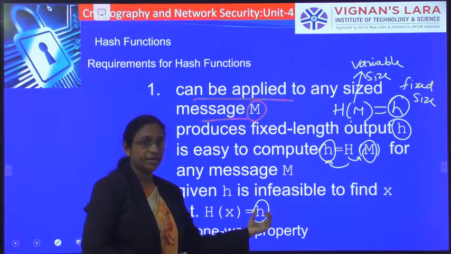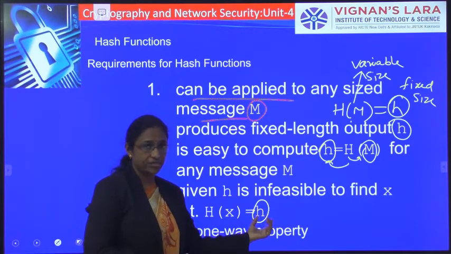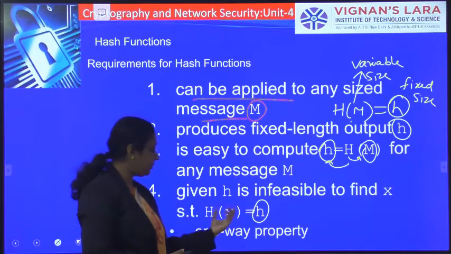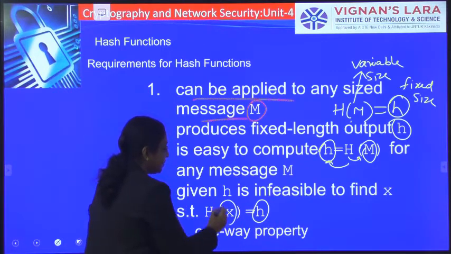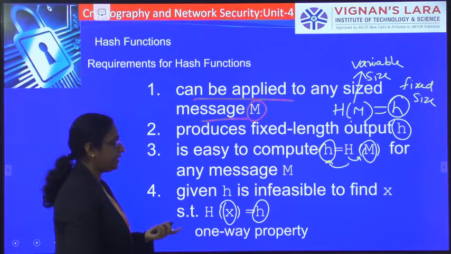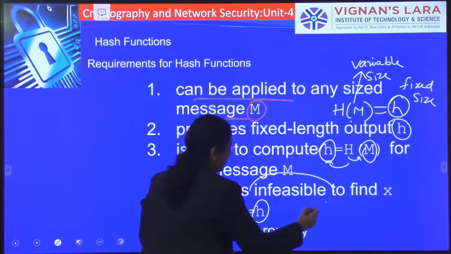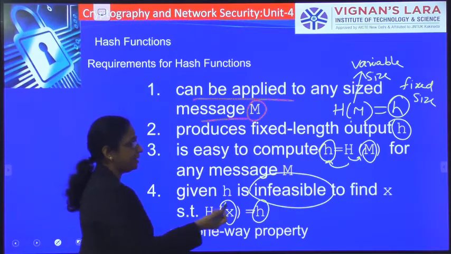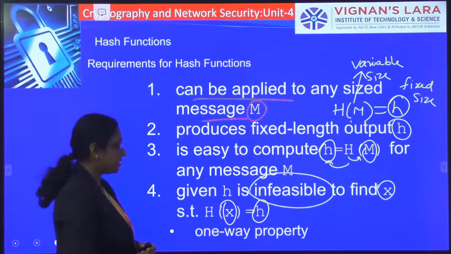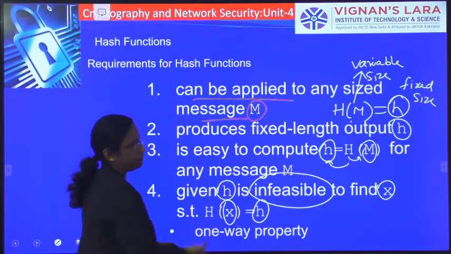Knowing this h value, the unauthorized person should not be able to calculate the message x. It should be infeasible to find the message x knowing the h value.